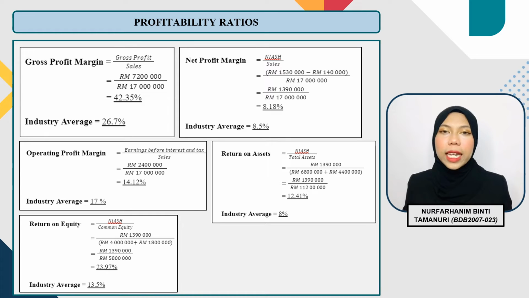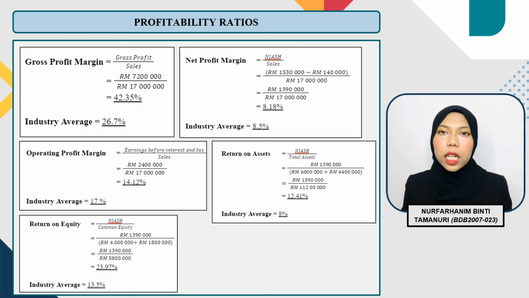Profitability ratio indicates how efficiently a company generates profit and value for shareholders. There are 5 ratios in profitability ratio. The first one is gross profit margin. The gross profit margin calculated is 42.35%. A ratio of 42.35% means that the company is making 0.4235 ringgit gross profit for every 1 ringgit of sales made. The higher the ratio, the better it is.